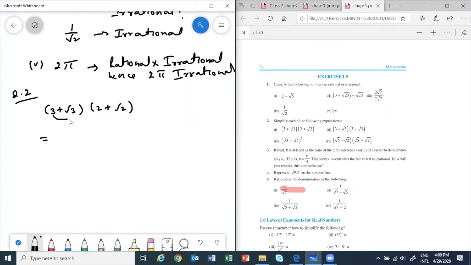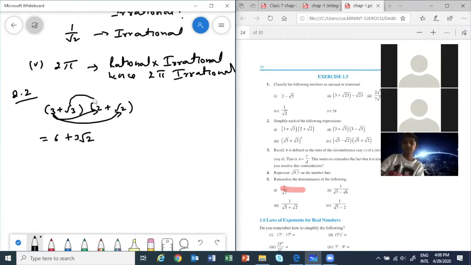So we'll use the distributive property. What do we get? 3 multiplied by 2 is 6. Plus 3 multiplied by root 2 will be 3 root 2. Then root 3 with 2 will give me 2 root 3. Next, root 3 with root 2 will give me root 6. Clear?